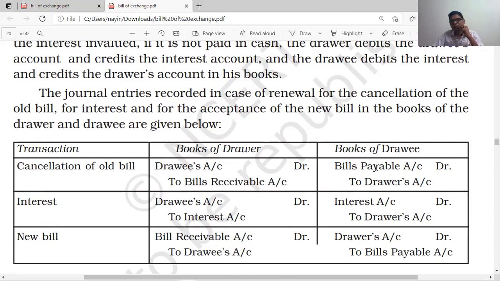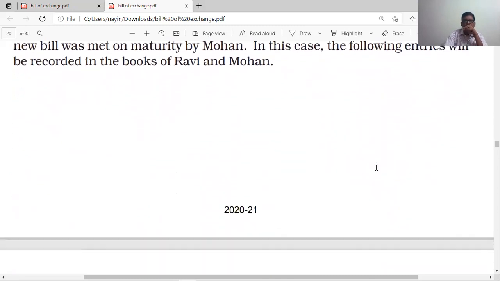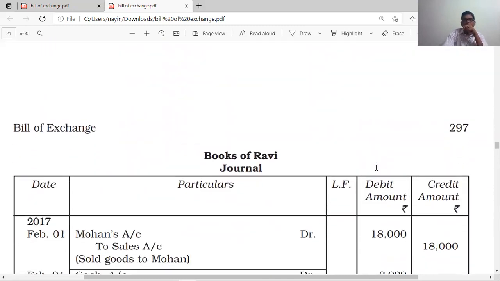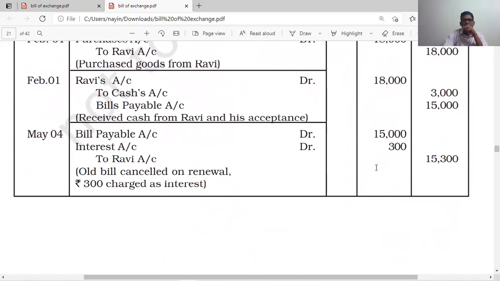In the books of the drawee, the entry when the bill is not paid: bills payable account to drawer account. Once again, the drawer account is credited because the credit is restored, and interest is expenditure. Interest account to drawer account, and when the new bill is drawn, drawer account to bills payable account. Here we have a problem. We see the problem and we work out the answer also.